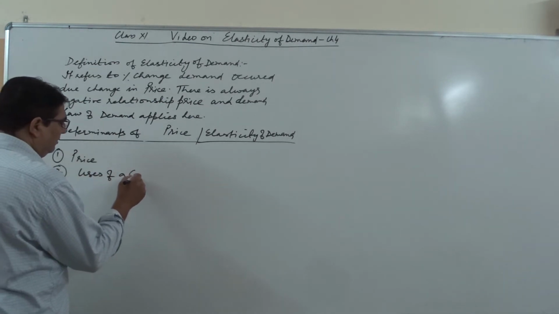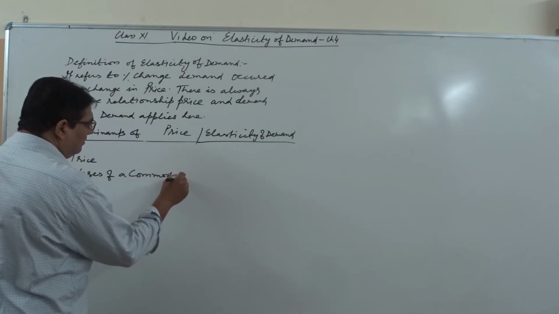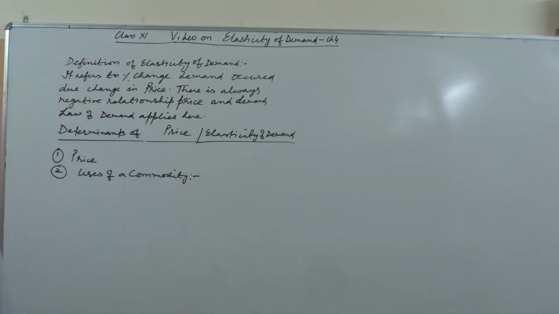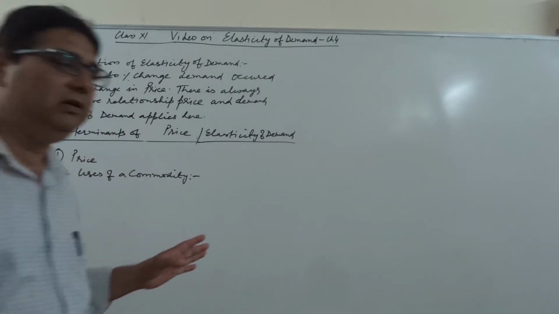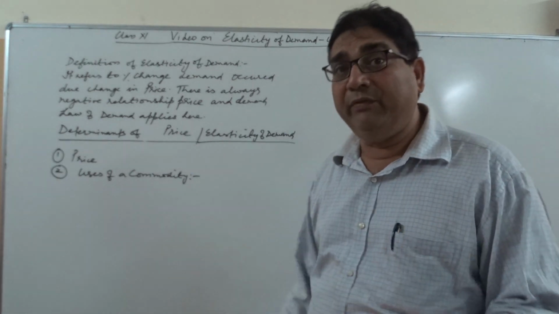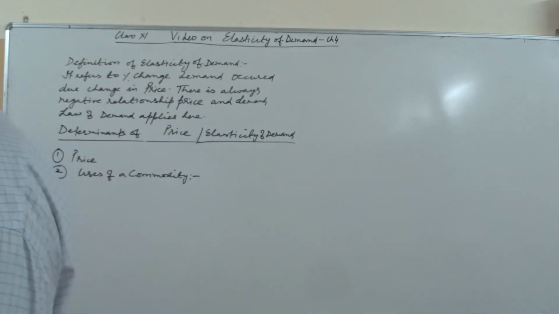Second, uses of a commodity. If a commodity has many uses, then when its price rises, demand will remain the same, but if its price falls, demand will increase.